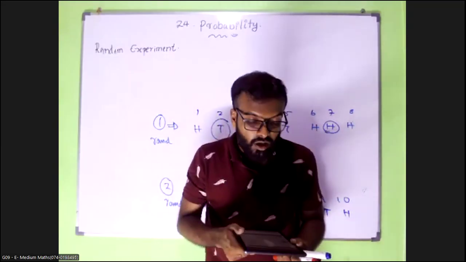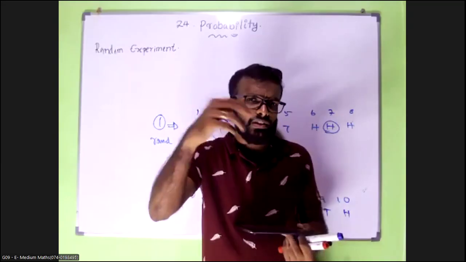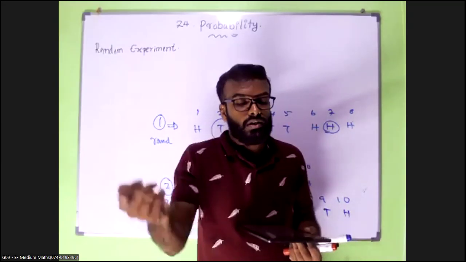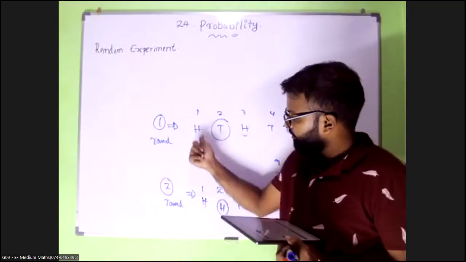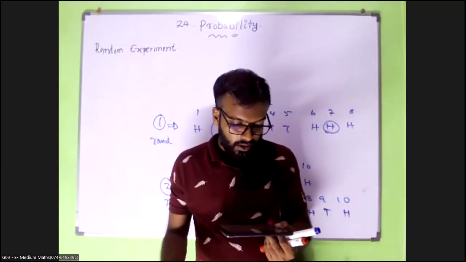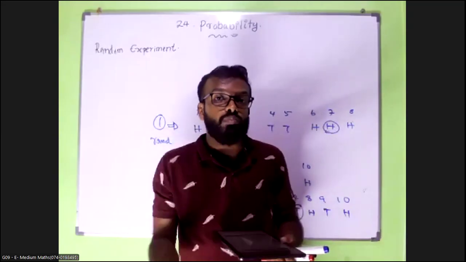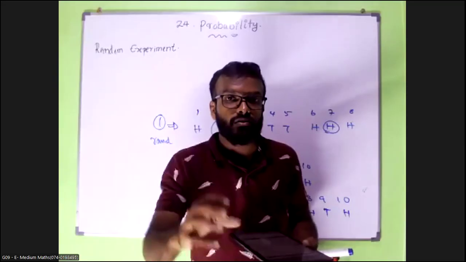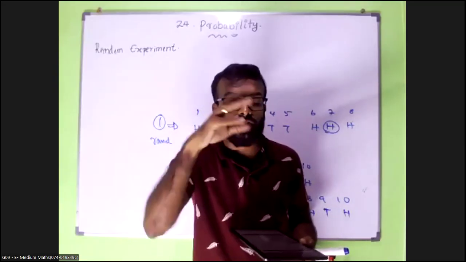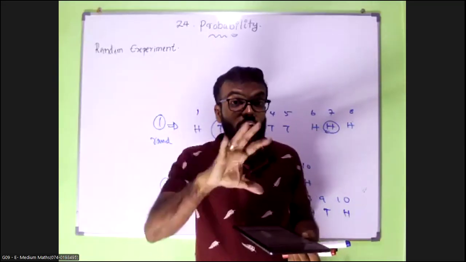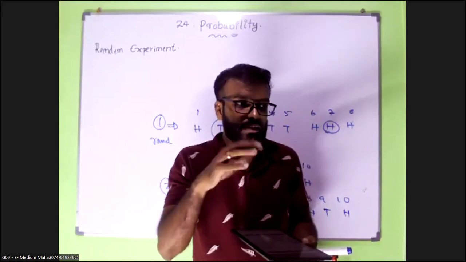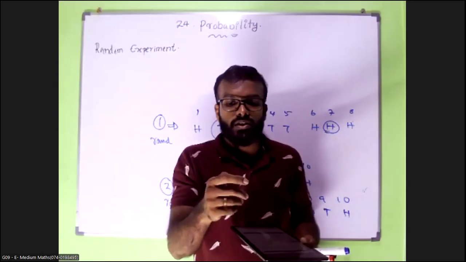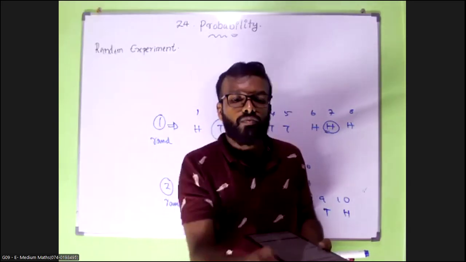Okay. I have given two examples below: flipping an ordinary coin and rolling an unbiased cubic die. The cubic die has six equal faces, and you are going to toss it.